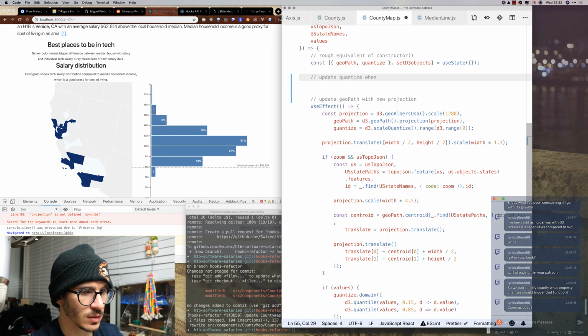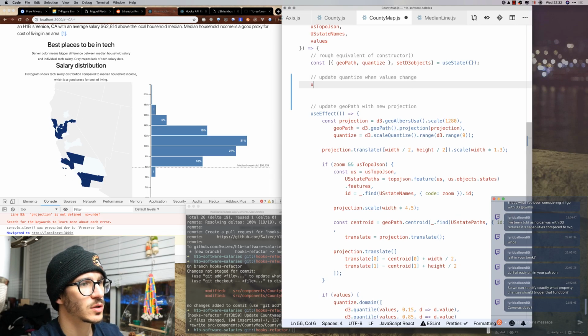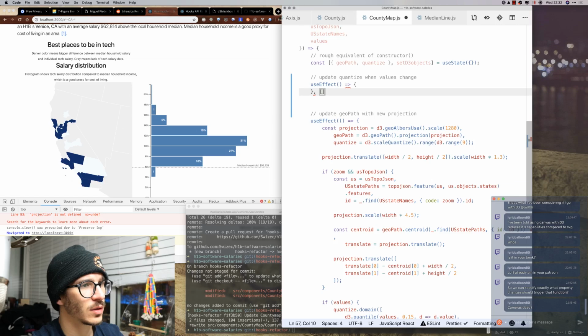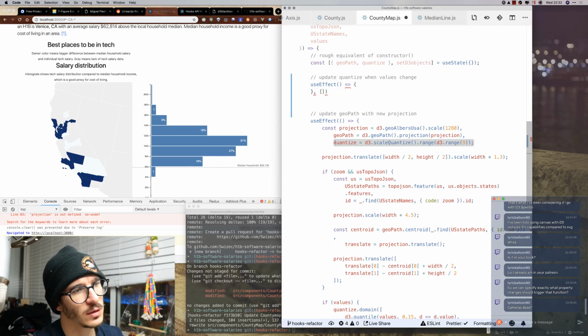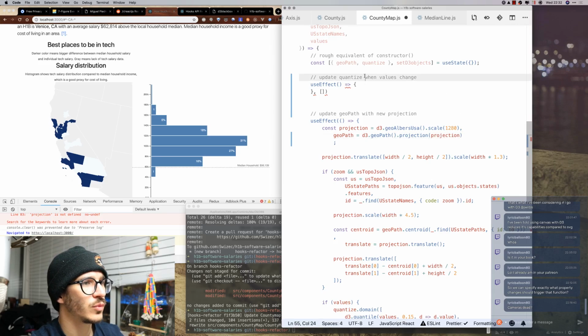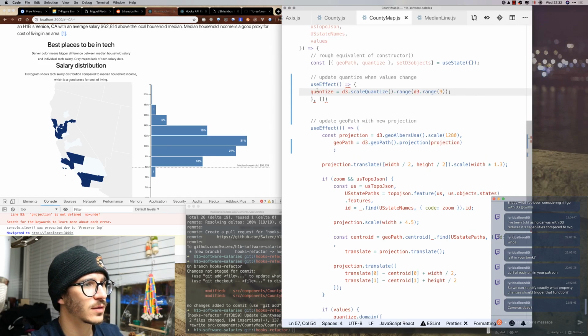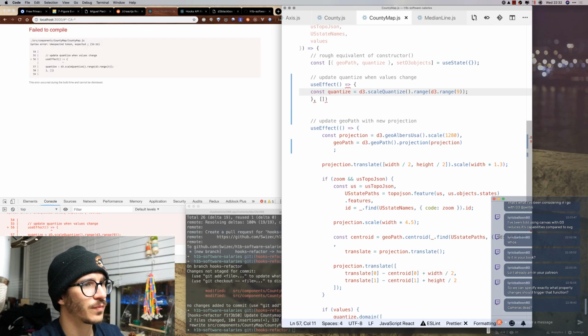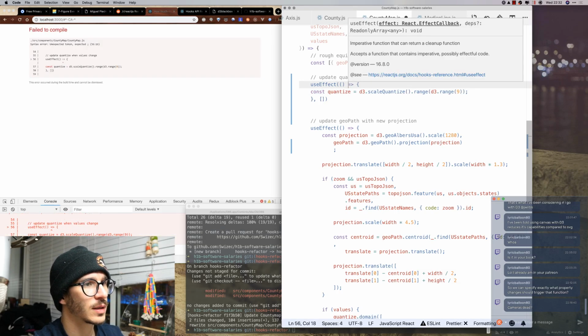quantize when values change. So we have useEffect, and that's going to depend on, we will see. We take the quantized scale out of here, like that, move it into our effect. It's a const, like that.